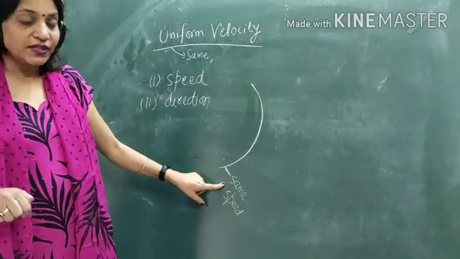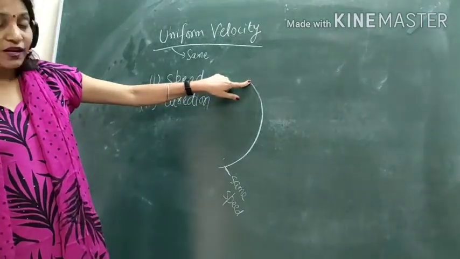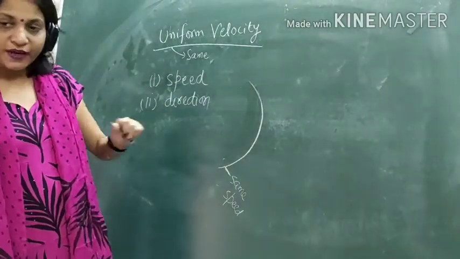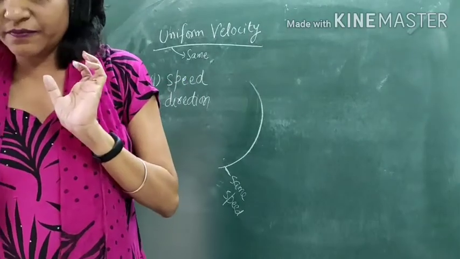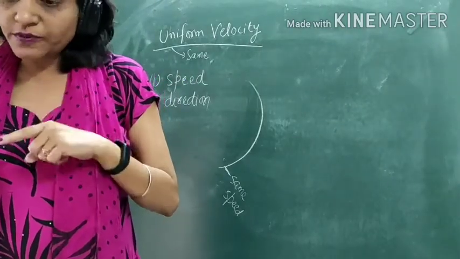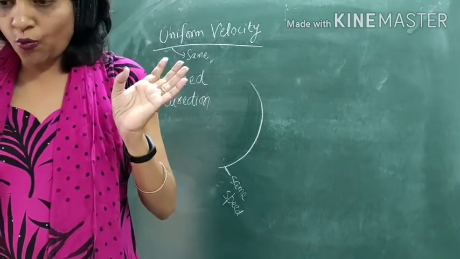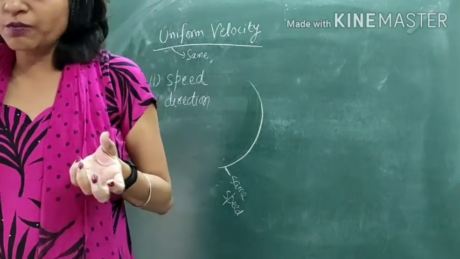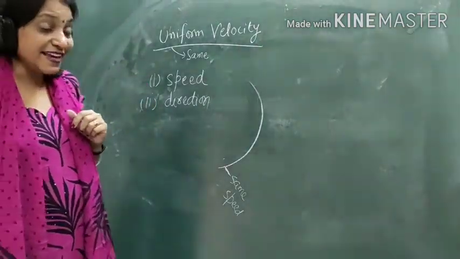But one more question is there. If an object is moving along the circular track with the same speed, would that object be moving with uniform speed? Yes or no? Damanjit said no, but Jashan said yes, and the correct answer is yes.